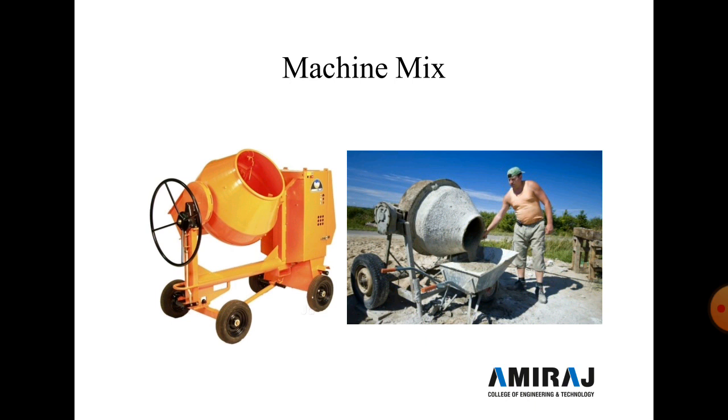Then we add the water for thorough mixing. Rotate the mixer pan for 2 minutes to get well mixed concrete, then tilt the pan and collect the mixed concrete in a bucket. See figure number 2, or photo number 2.